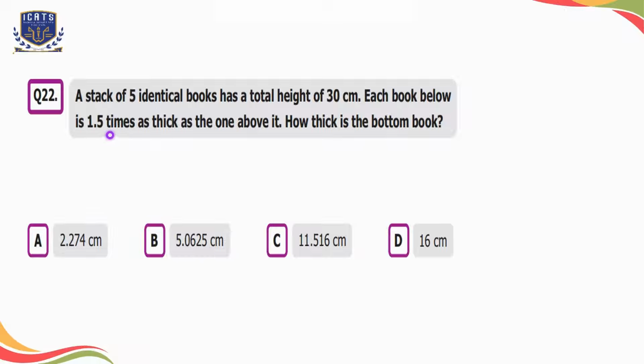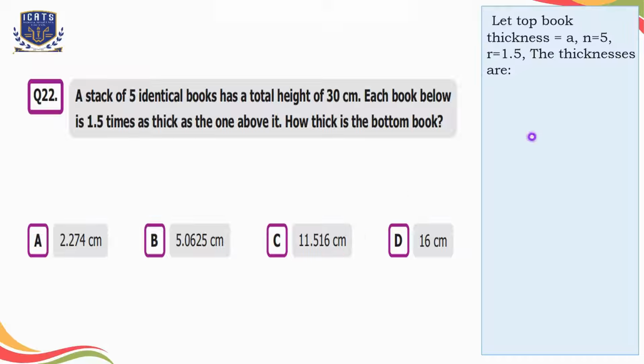Question number 22. A stack of 5 identical books has a total weight of 30 centimeter. Each book below is 1.5 times as thick as the one above it. How thick is the bottom book? Option A is 2.274 centimeters. Option B is 5.0625 centimeters. Option C is 11.516 centimeters. Option D is 16 centimeters.